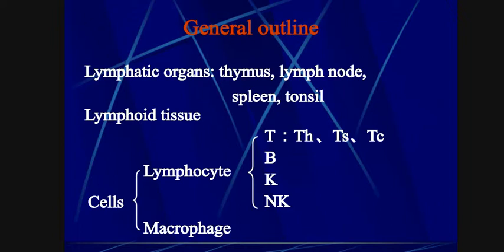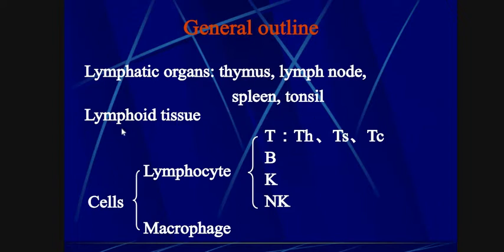Other than the thymus and bone marrow, all are secondary organs, means secondary lymphoid organs. Lymph node, spleen, tonsils, and others like pancreas are all secondary organs.